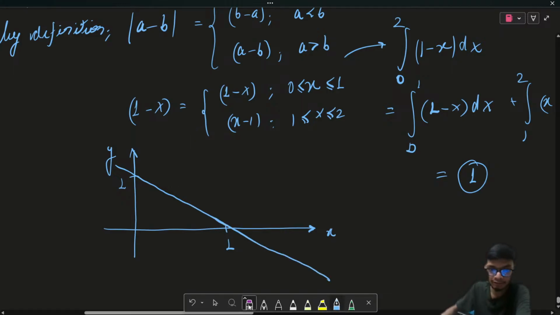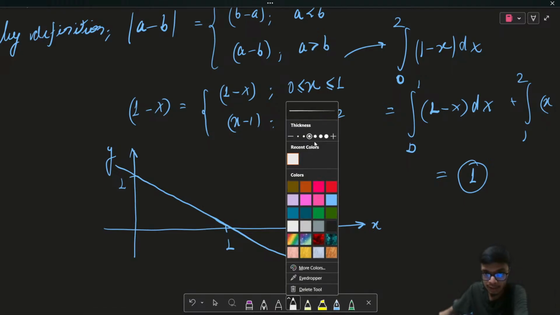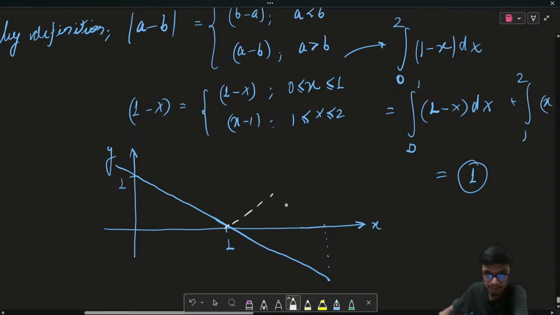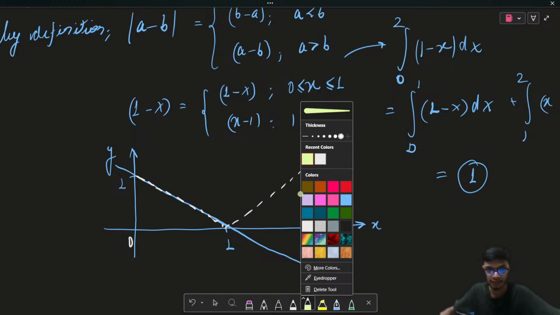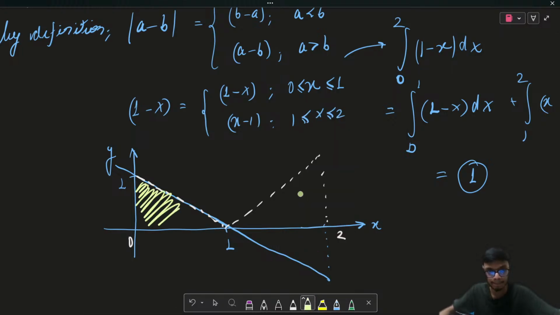I have to invert the part of the graph which is below the x-axis to the top when we take the modulus. So the final graph is going to look something like this. The dotted line represents the final graph, and this is my final section from 1 to 2. At 0 it will be 1, at 2 also it will be 1, and at 1 it will be 0. So ultimately our area of interest is this particular region when I take the mod of it. This is the region I'm interested in calculating the area of.